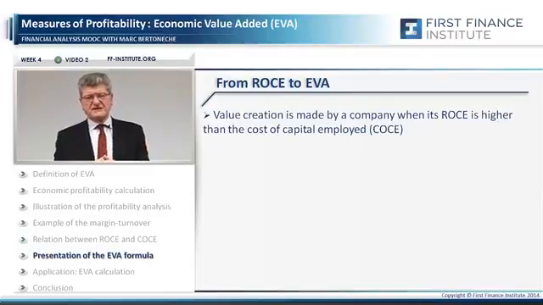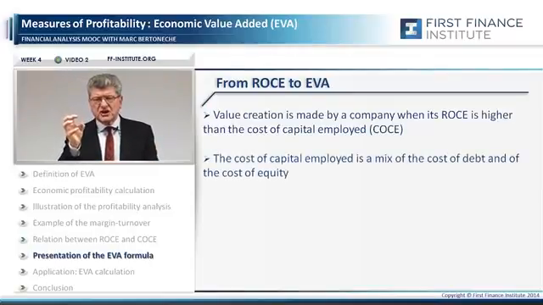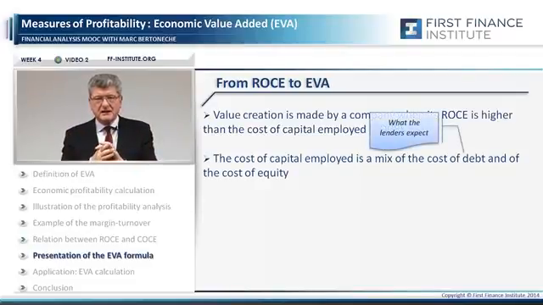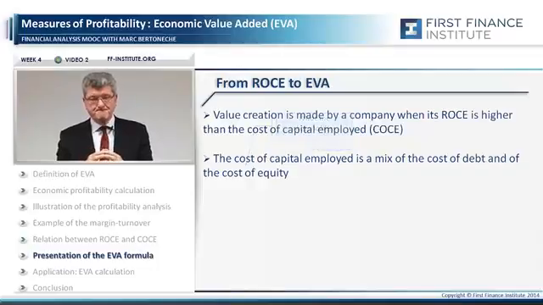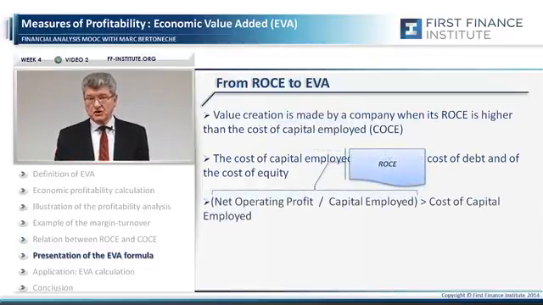It is just enough to say that it is a mix of the cost of debt on the one side, what the lenders expect, and what is known as the cost of equity, which is what the shareholders expect from their risky investment in the company. Return on capital employed has to be higher than the cost of capital. This is obvious. It could be taught in elementary school to kids, and I'm sure they will understand that the return has to be higher than the cost.